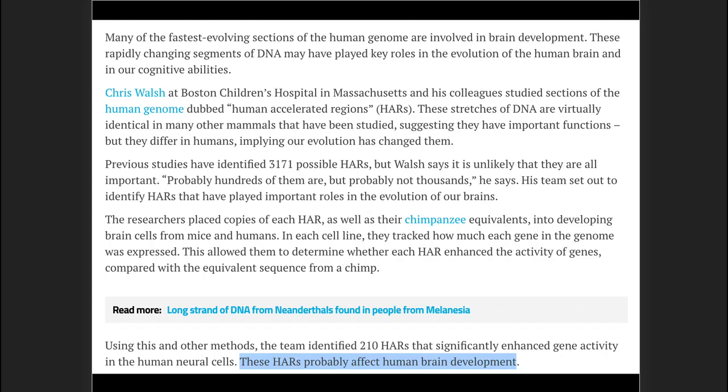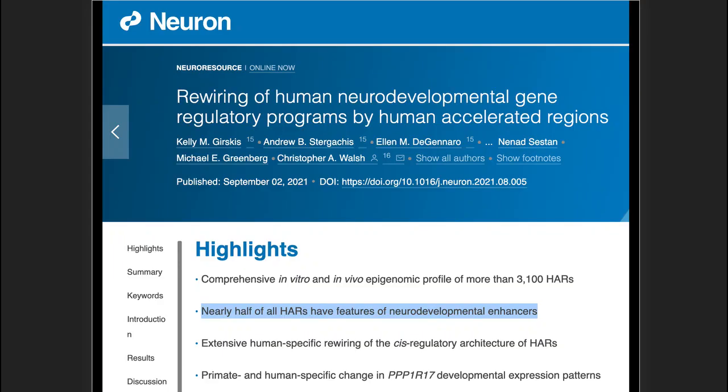And these HARs probably affect human brain development. So they're talking both about evolution and about the development. Now, development is what happens when you're a baby, and evolution is what happens over the course of eons of time when new species evolve according to evolutionary theory. So what's going on here? Let's look at the paper.